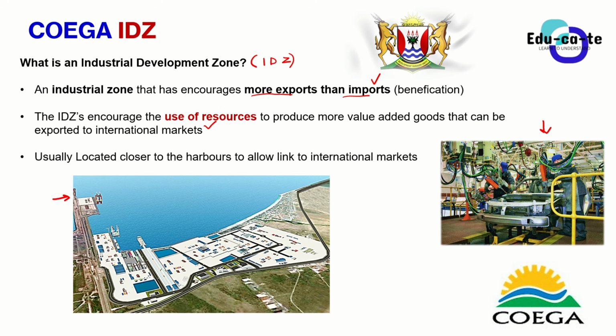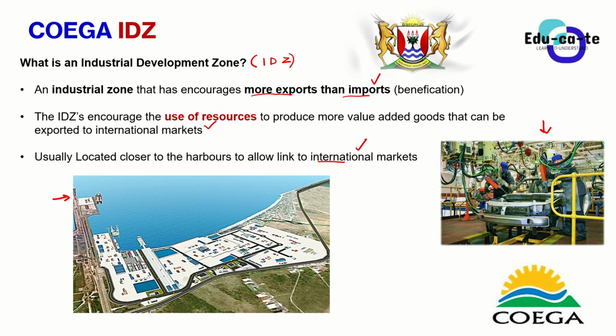So basically, the industrial development zones, these places that have these industries, are usually located closer to the harbors. Why are they located closer to the harbors? So that it can be easy to link to the international market. Okay, you don't have to travel a long distance with your products to be able to sell them into the international market.